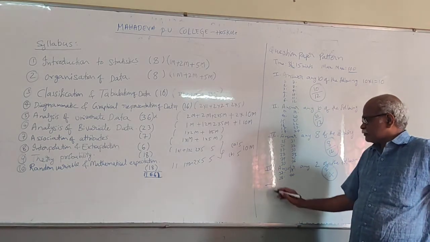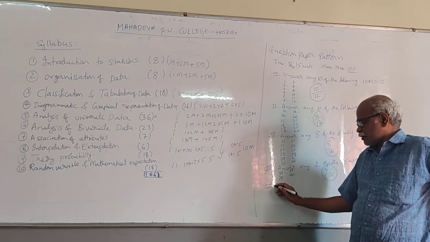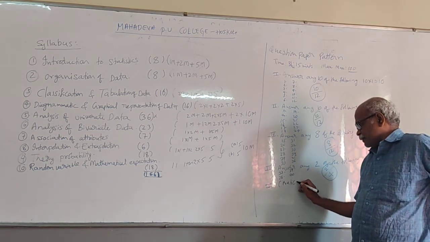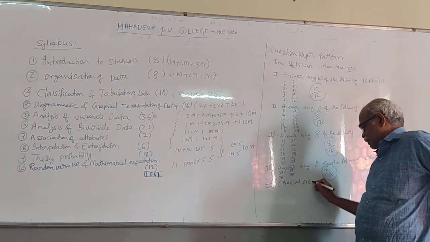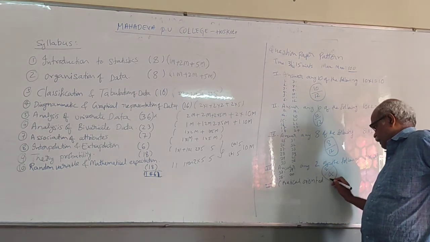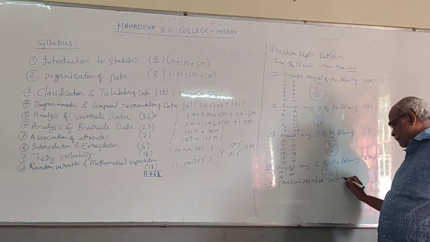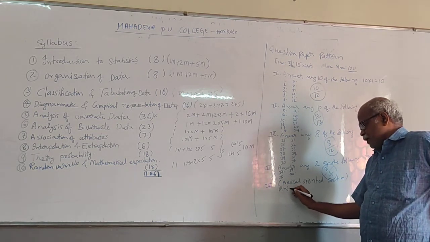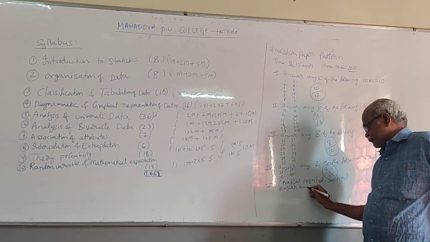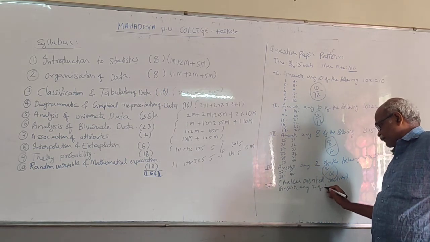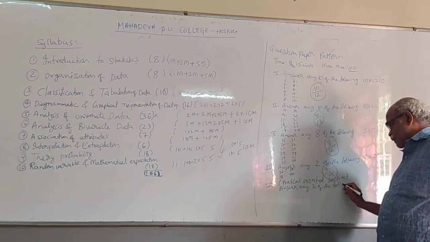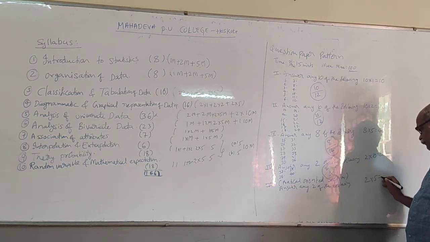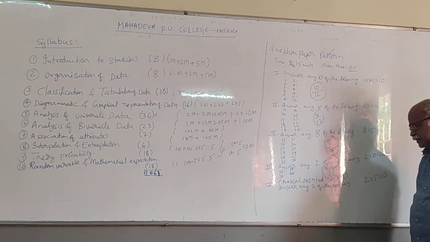Now finally, the last section. It's called the practical oriented section. Answer any 2 of the following, 2 into 5, 10 marks.